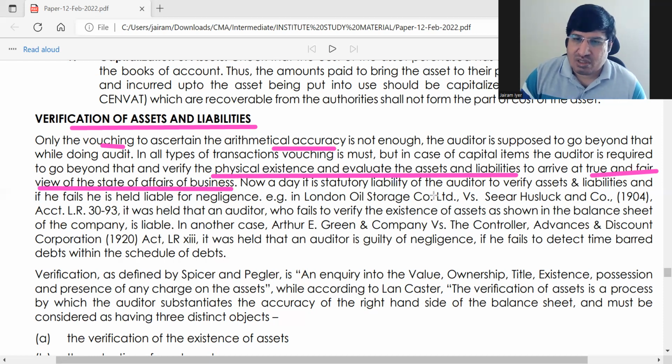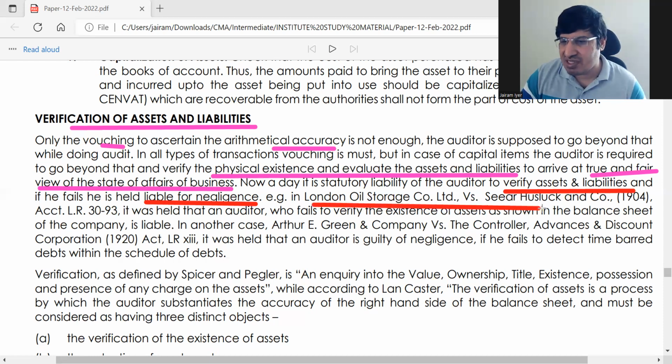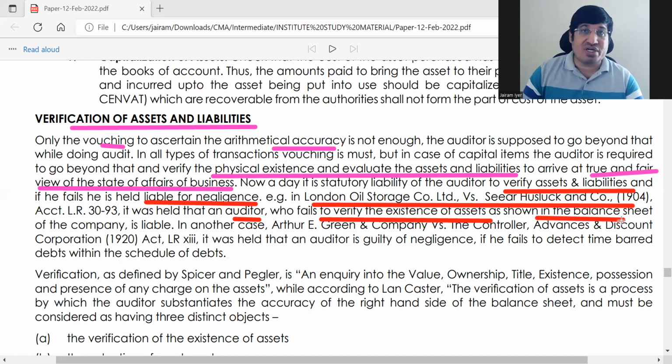And here, if the auditor does not verify assets and liabilities, then he is liable for negligence. On this you've got a couple of case laws. One is a very old case law, London Oil Storage Company Limited versus CR Haslak and Company. Here it was held that if the auditor fails to verify existence of assets shown in the balance sheet, then he is liable.